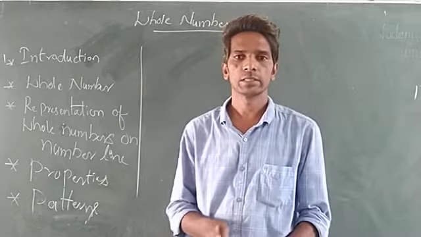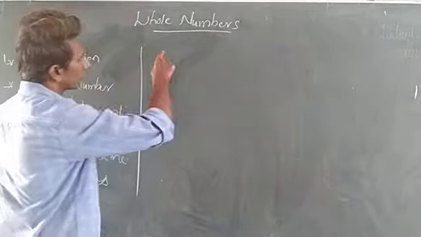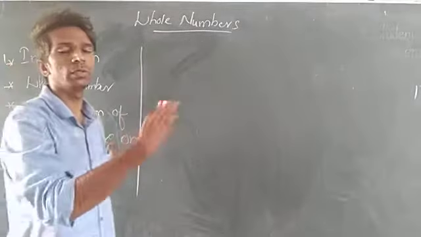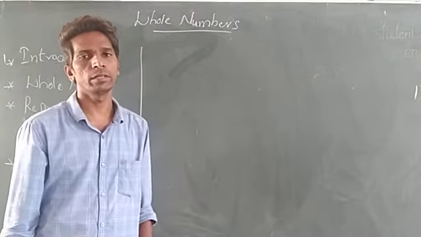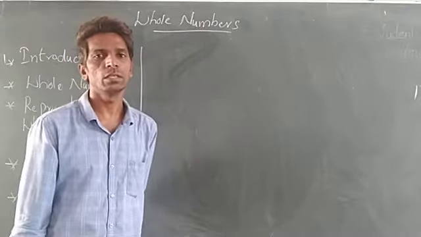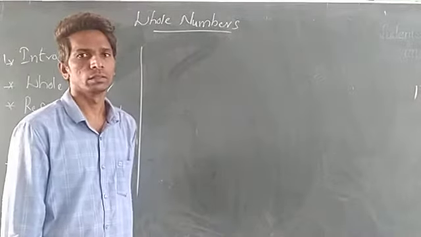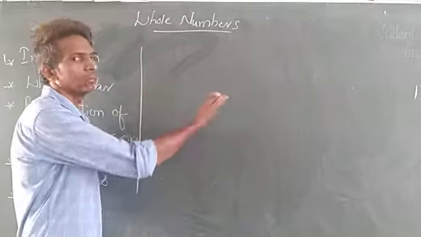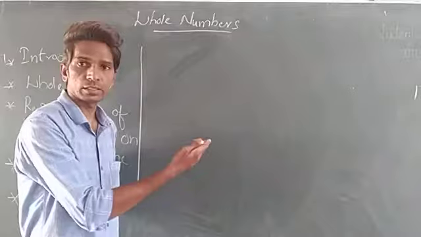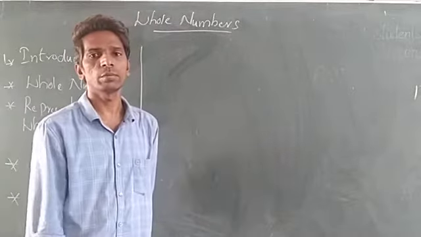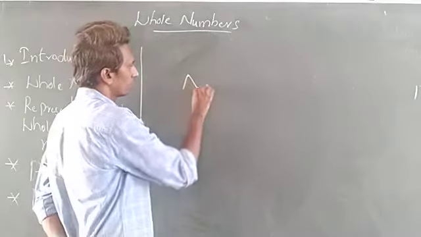Like that, whole numbers are also from 0 to infinity. What do whole numbers mean? 0 to infinity: 0, 1, 2, 3, 4 and so on is called the whole numbers. Natural numbers and whole numbers: what is the extra number we have? 0.